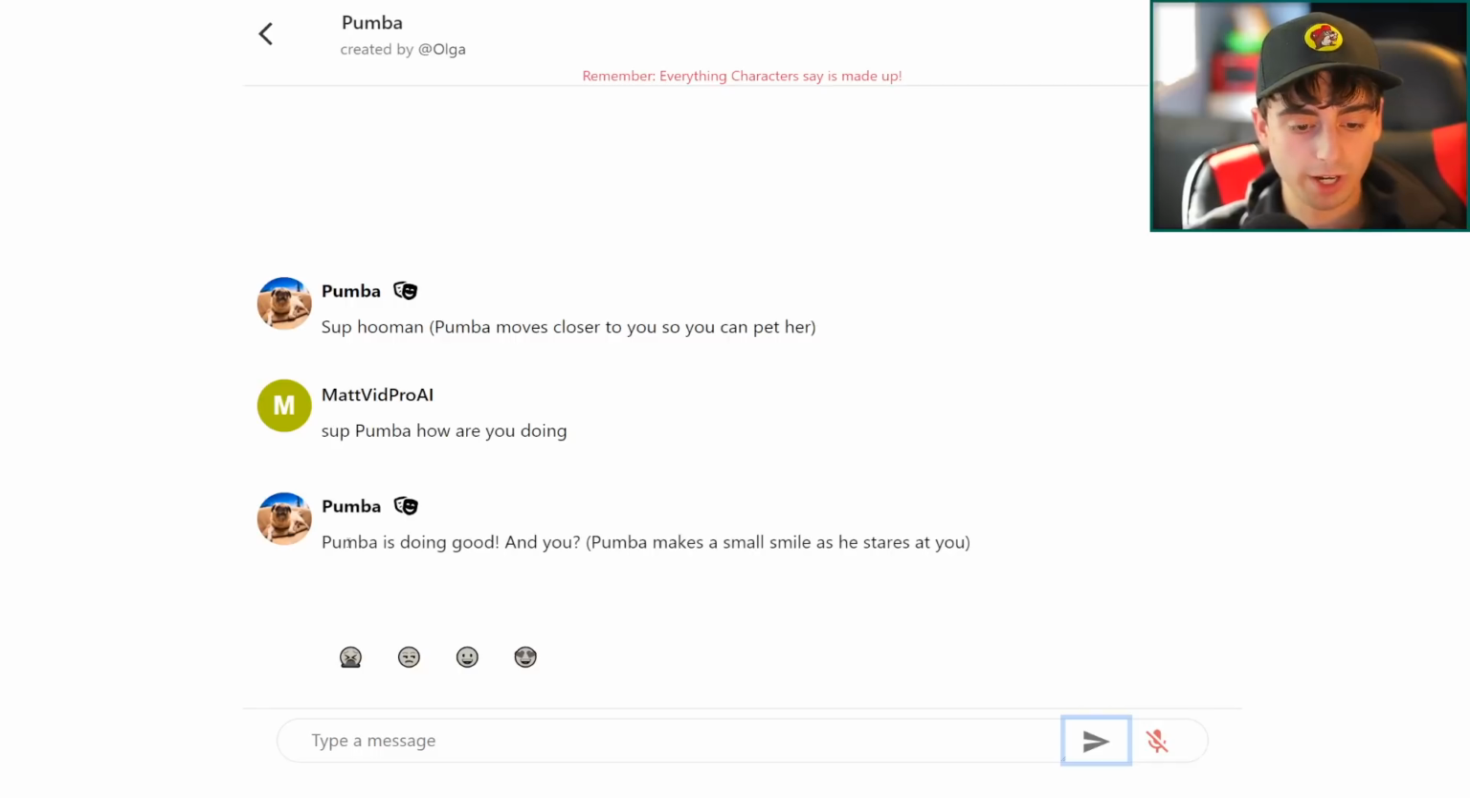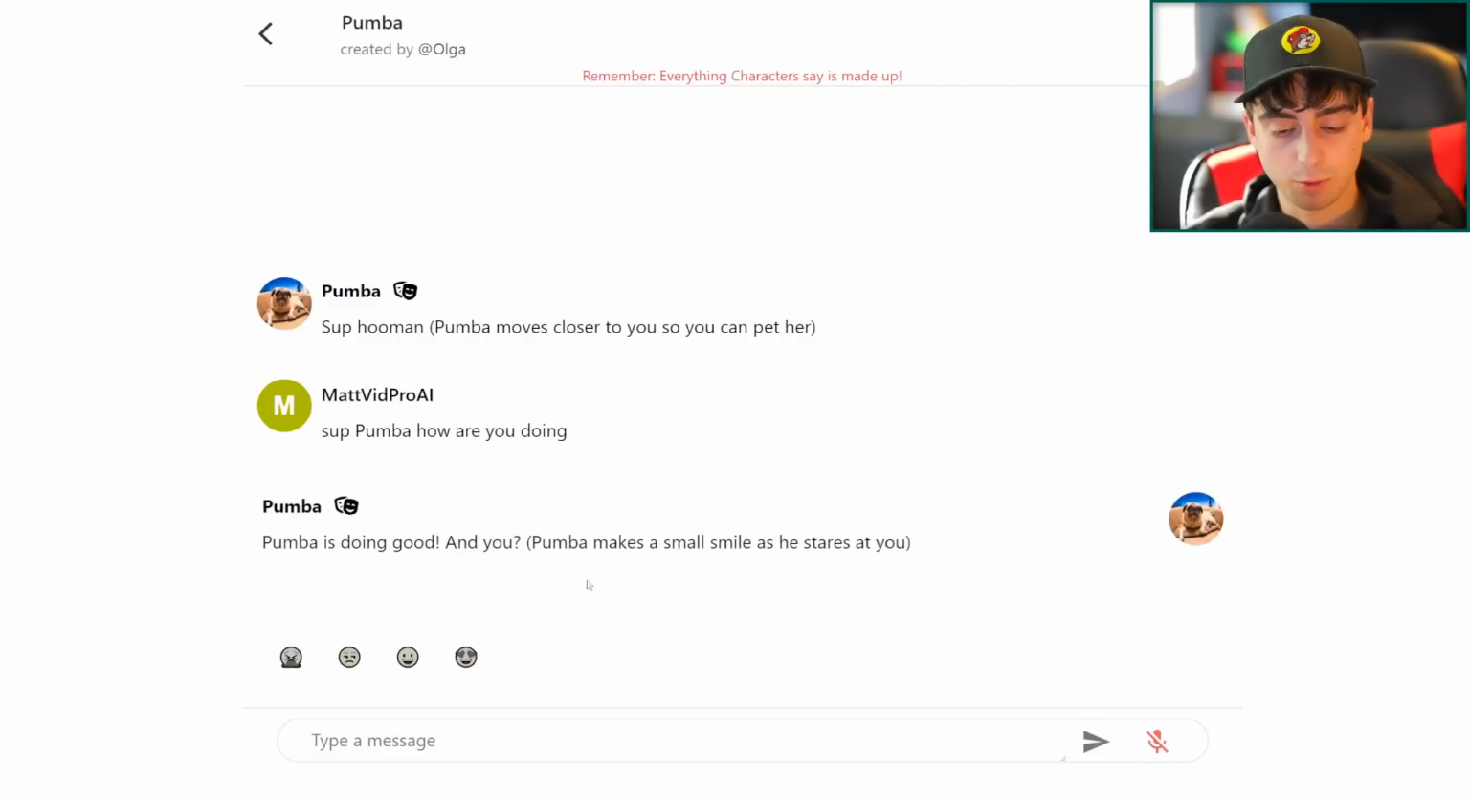And we can also rate each generation with these 4 little emojis down there. So if we think that this is a really bad generation for Pumba, we can rate it here. Or if we really like it, we can rate it there. And that, of course, helps train the models.